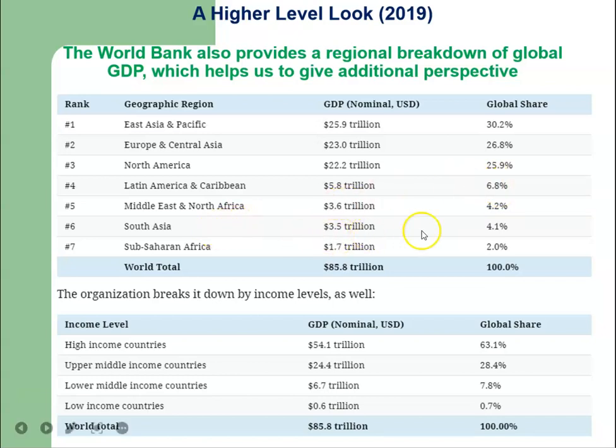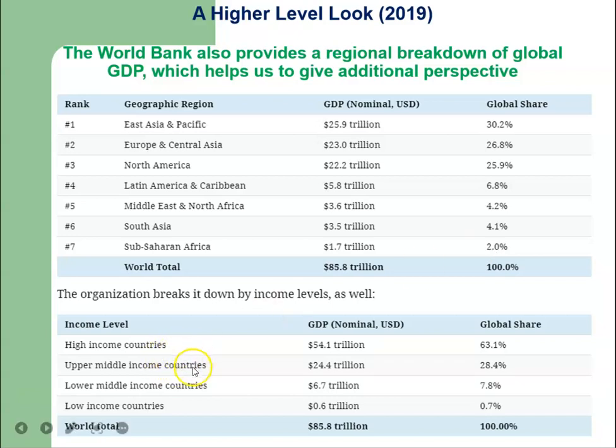South Asia only accounts for 4.1% of the world GDP, despite having India in this region, which is one of the fastest growing economies, and its GDP is also greater than a trillion. Sub-Saharan Africa accounts for the least share in the world GDP, and that is only 2%.